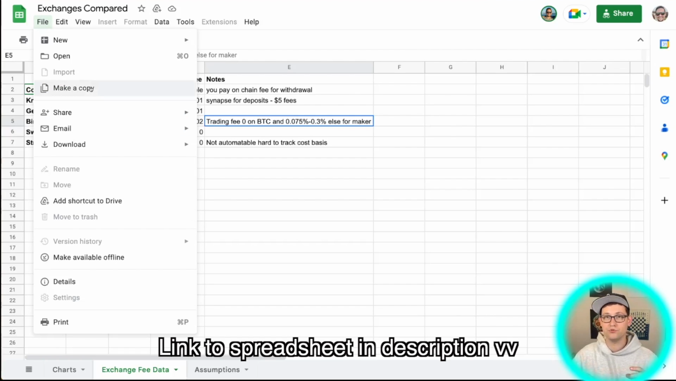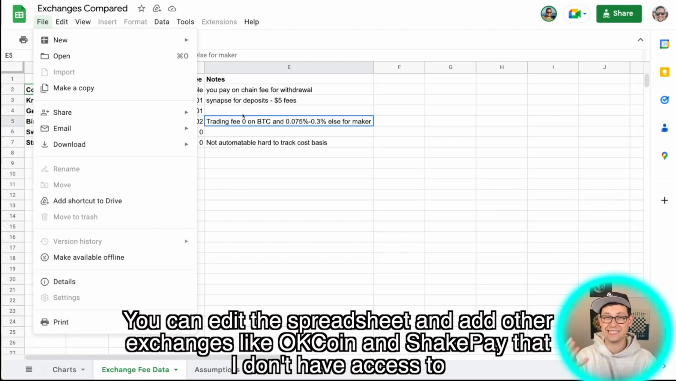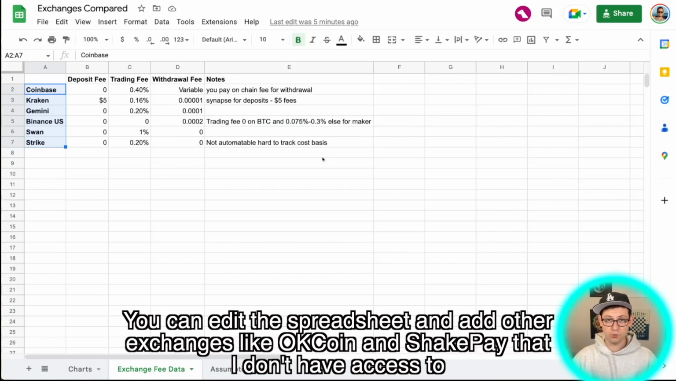And then you'll be able to see this spreadsheet for yourself and input the values that are relevant to your unique situation. And that's going to help you make a better decision which of these 6 exchanges is going to be right for you. Because spoiler alert, there is no one answer of which one of these exchanges is the best. It really depends on what your use case for these exchanges is.